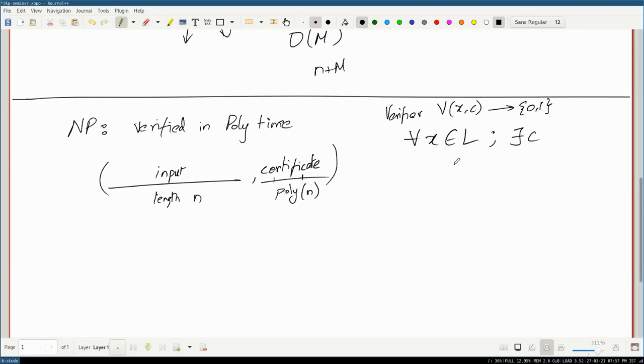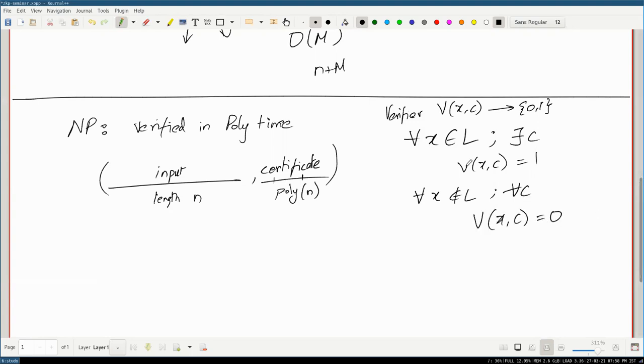So there exists c such that the verifier of x comma c gives you 1, and for all strings that are not in the language... And so the thing is, if the string is in the language, there has to be one certificate to certify it's in the language. But if it's not, then no matter what certificate I give you, you should not get cheated by that certificate, right? So for all certificates, it has to be 0.